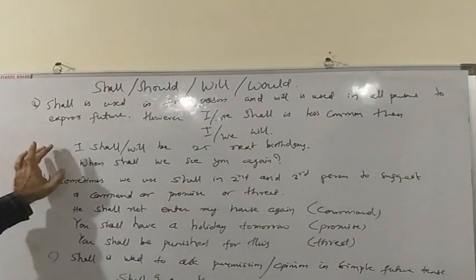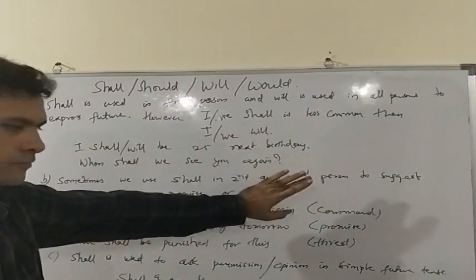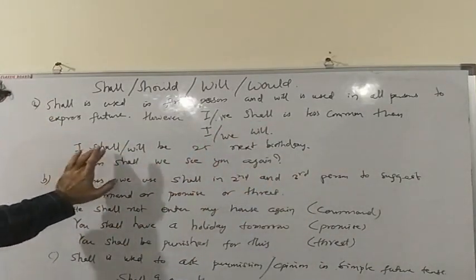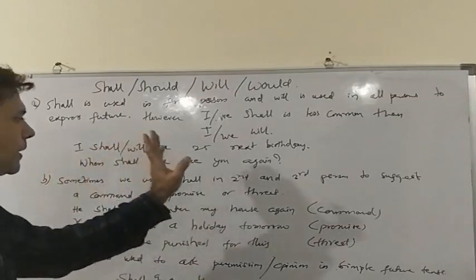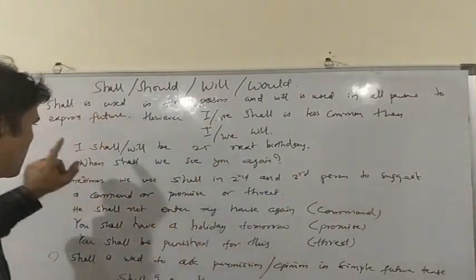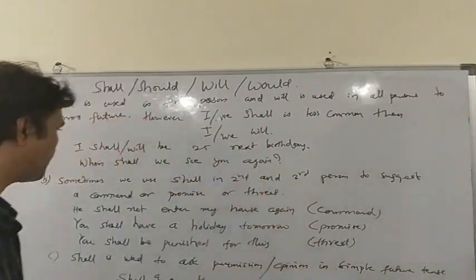As for example, I shall or will be 25 next birthday. We can use shall or will both. But in general, we use will. We say, I will be 25 next birthday. But if we say, I shall be 25 next birthday, then it will also be correct.